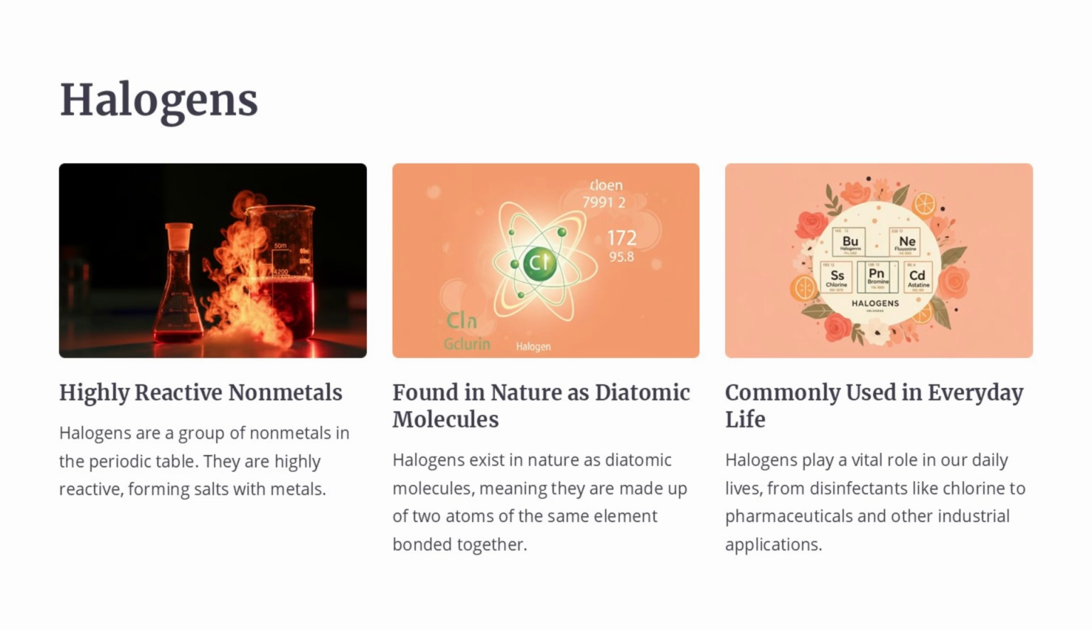They readily form salts by combining with metals. In nature, halogens exist as diatomic molecules, two atoms of the same element bonded together. Halogens have many important everyday uses, from disinfectants like chlorine to pharmaceuticals and other industrial applications. They play a vital role in our daily lives due to their unique chemical properties and reactivity.